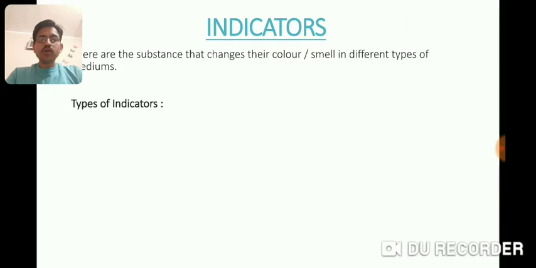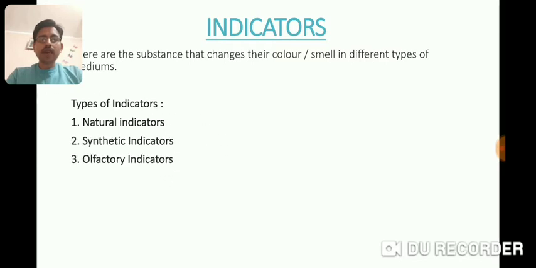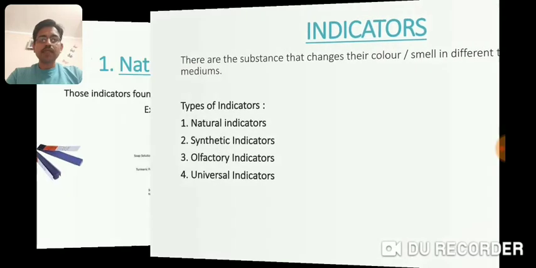There are different types of indicators. First we have natural indicators. Second we have synthetic indicators. Third we have olfactory indicators. And next we have universal indicators. We will talk about these indicators.